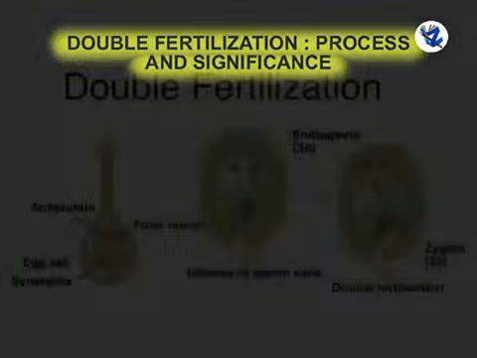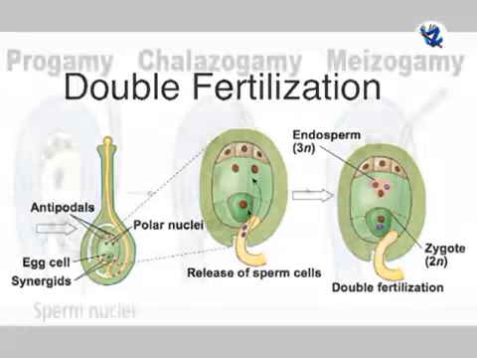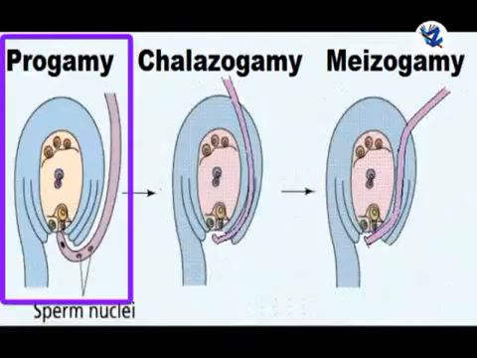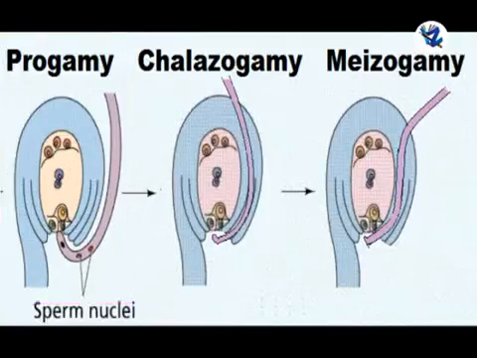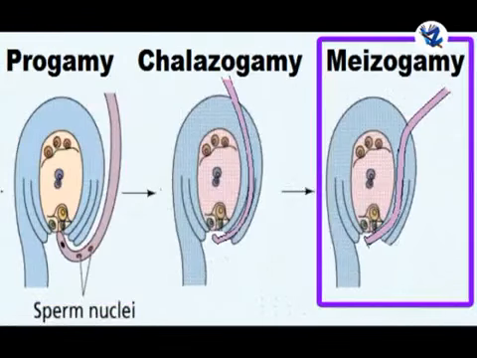Now we'll turn to double fertilization. The fusion of one male gamete with the egg and that of another male gamete with the secondary nucleus is called double fertilization. It is the characteristic feature of angiosperms. When the pollen tube enters through the micropylar end of the ovule for fertilization, it is called porogamy.